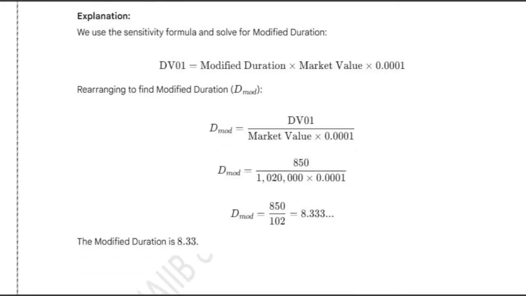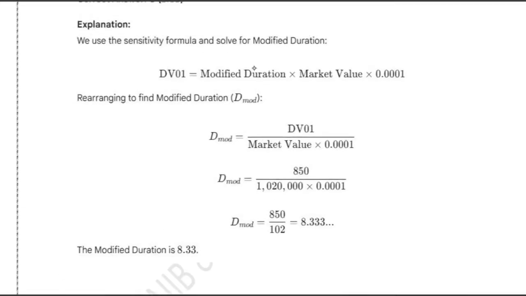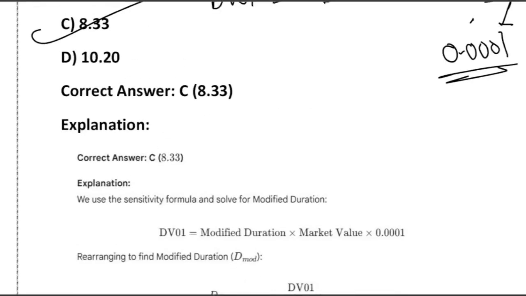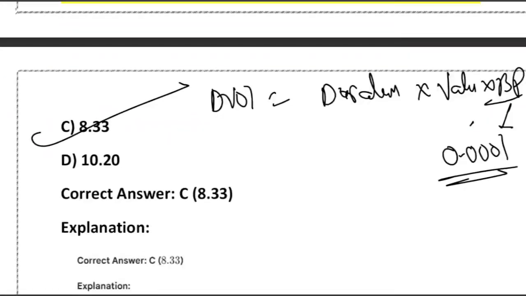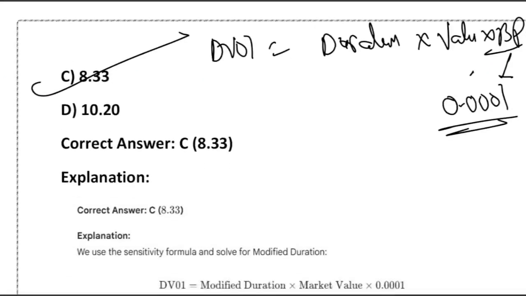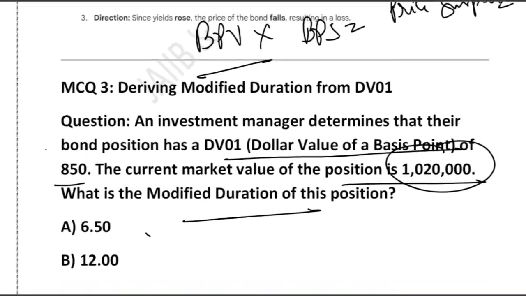Now let's look at the next question. We have computed the DV01, and in the previous case we computed the PV01 also. Now one question may arise in your mind: sir, what is the difference between DV01 and PV01? PV01 is all about how the bond price will change if the yield changes by just 1 basis point. And in that case what formula do we use? Same formula: modified duration multiplied by bond price multiplied by basis point. But in DV01 we are not using the bond price, we are using the market value. That's the difference. So here the point is market value, dollar value of a basis point.